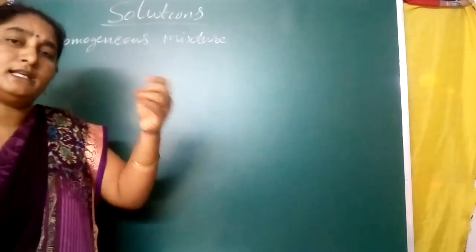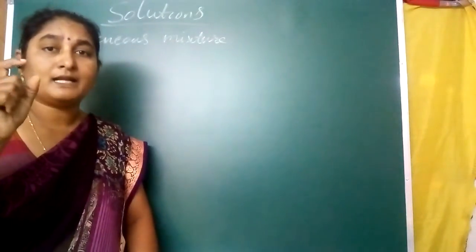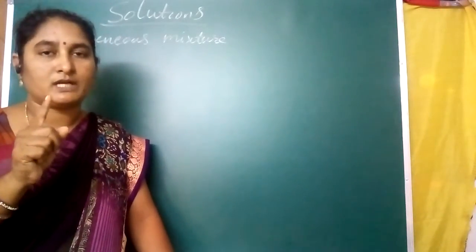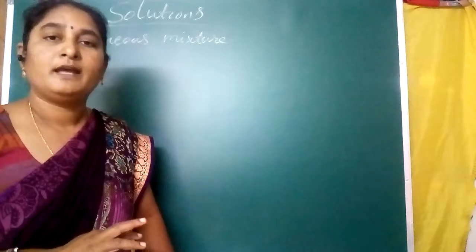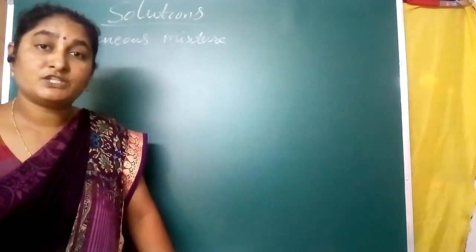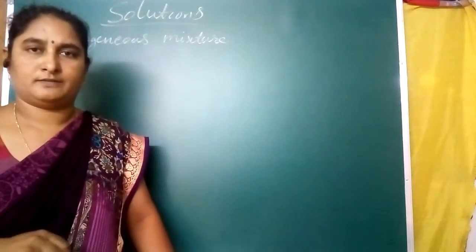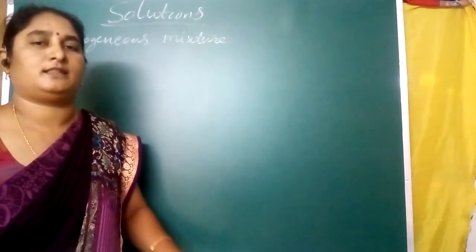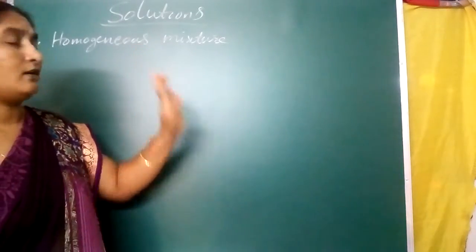Okay, a good example for this. That is only a homogeneous mixture. Our solutions are also homogeneous mixtures. Suppose you take any solution. The constituents, meaning the materials present in the mixture, are uniformly distributed in the other component. Two or more components are present in the mixture, and one component is completely mixed with another. That is called a solution.